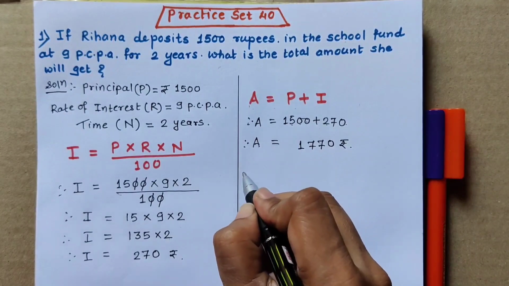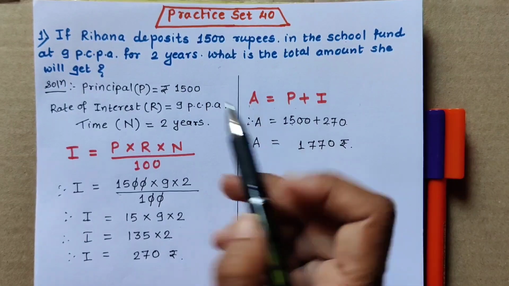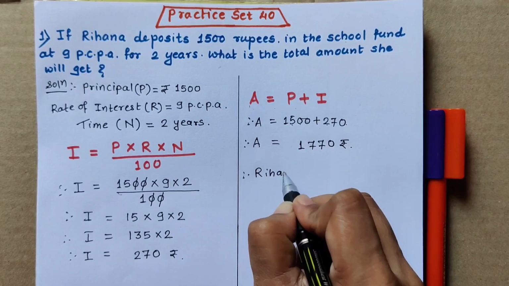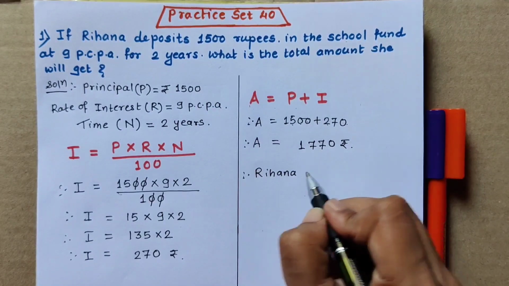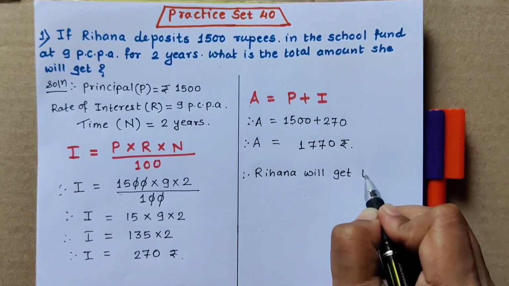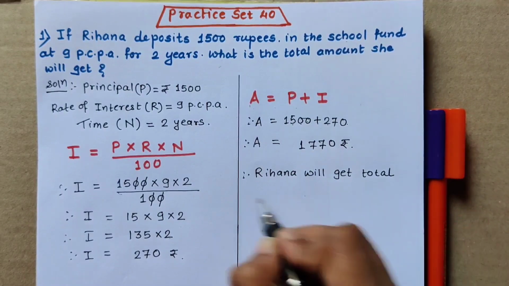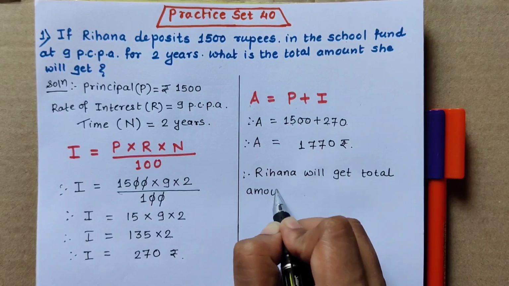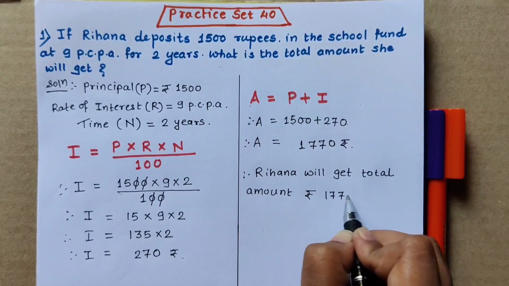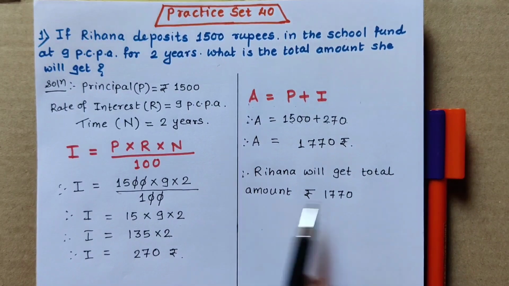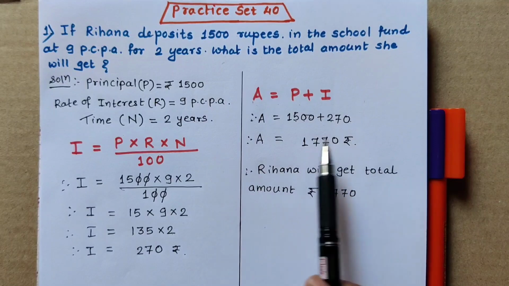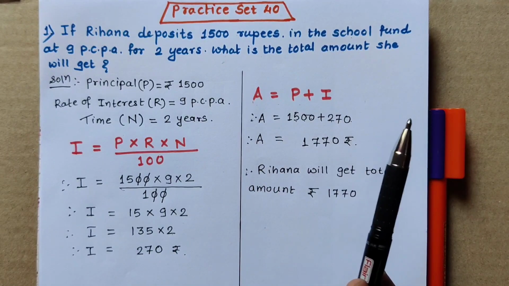So write the answer statement. What is the name of the person? Name of person is Rihanna. Therefore Rihanna will get total amount rupees 1770. So in this way you can solve the sum. First we have to apply the formula for interest and then we can apply the formula for amount.